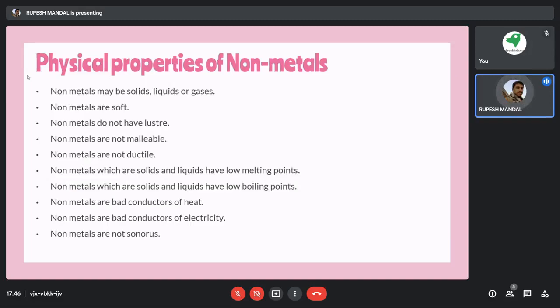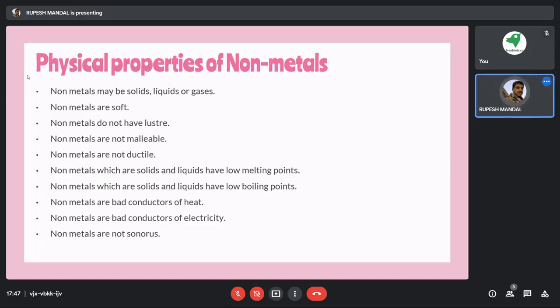Then non-metals are not malleable. As a property of metal, we can make a small brick of metal into a thin foil or thin sheet. That is the malleable property. If we try to do that with a non-metallic thing, for example wood, if we start beating the wood, definitely the wood will break at some point. It will start becoming powder, but it won't convert into a sheet.